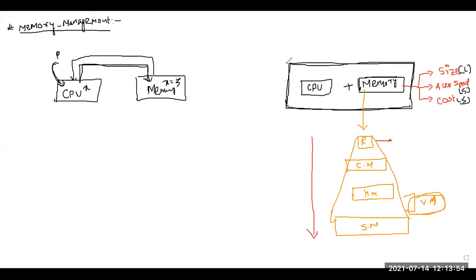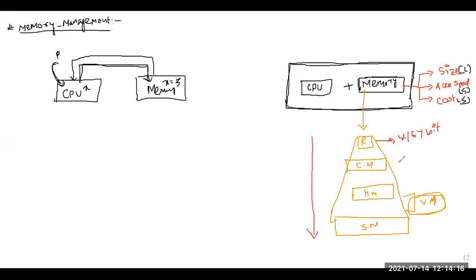So we know that registers are very less in size, something around 32 bit to 64 bit. Today it is 32 bit or 64 bit.